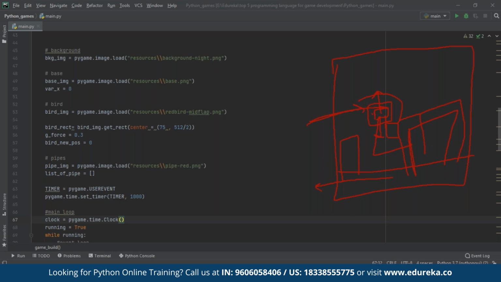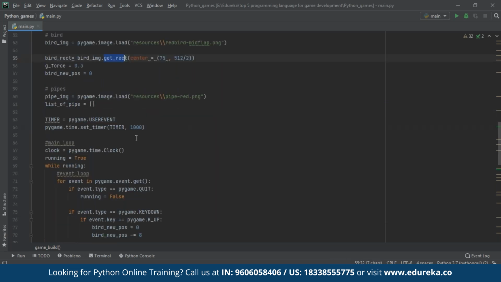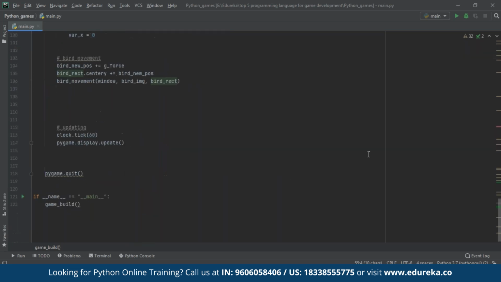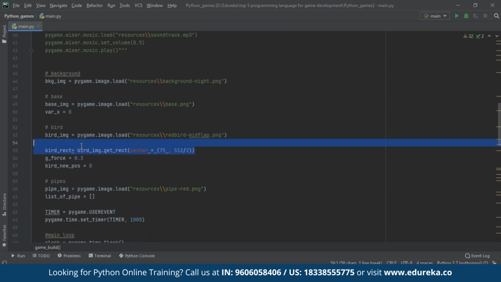So let's see how we have implemented that. As you can see here, first off, we have loaded our image, and then we have added our image within the rectangle. And now all we're going to do is, instead of using this bird image, we're going to use the rectangle image to add to our application window. So you can see that over here. So how are we adding this rectangle? First off, we'll convert our image, whatever the image is, into our rectangle. And now instead of adding just the image to the blit function, we'll add the rectangulated image.